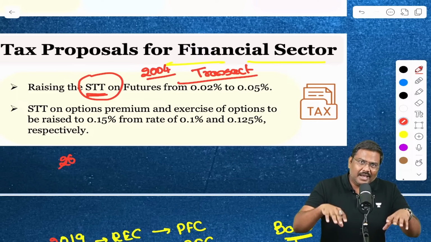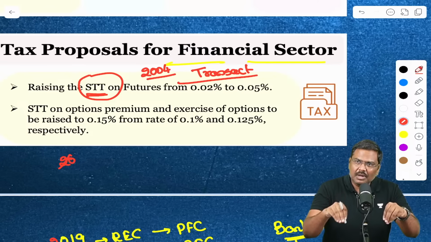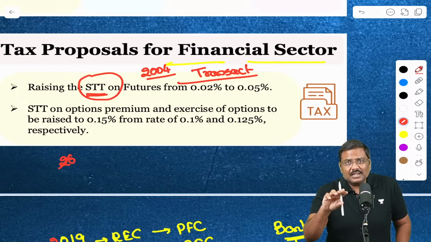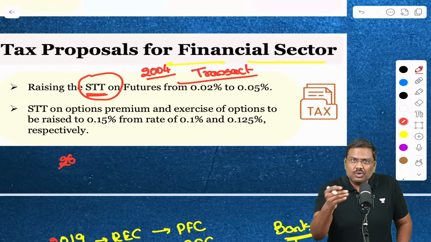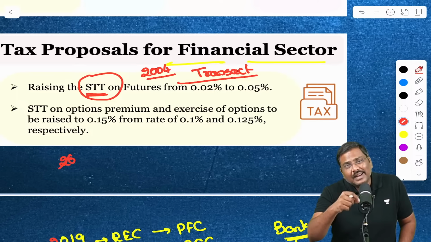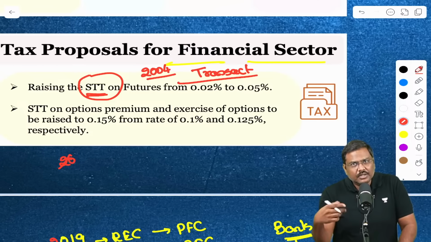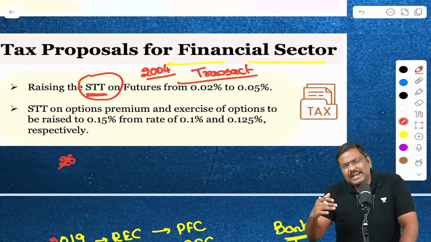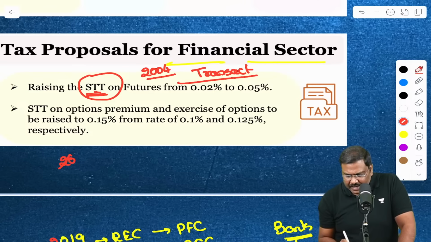Is it applicable in India right now? Yes, it is applicable on the equity instruments in the market. But please understand, from one type of instrument to another type of instrument, the rate will vary. Is it okay? Who will pay also varies. So please don't worry about the complete box. Just focus on the basic idea.